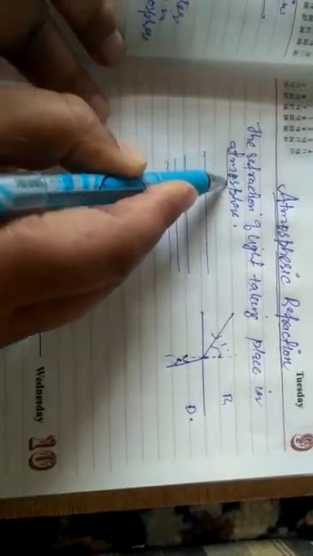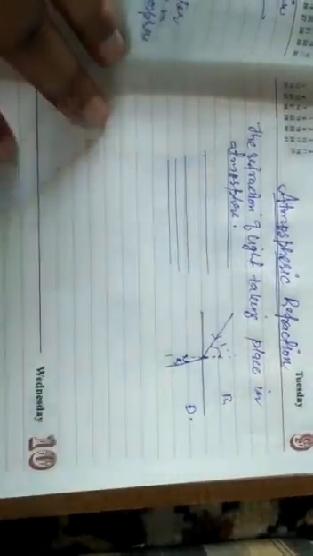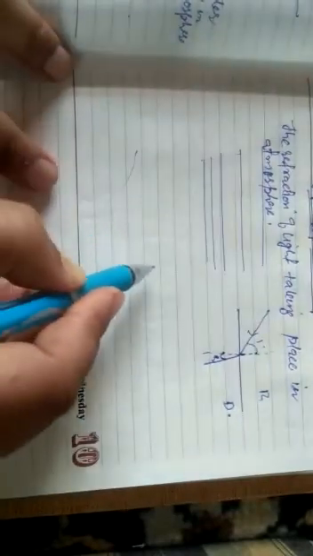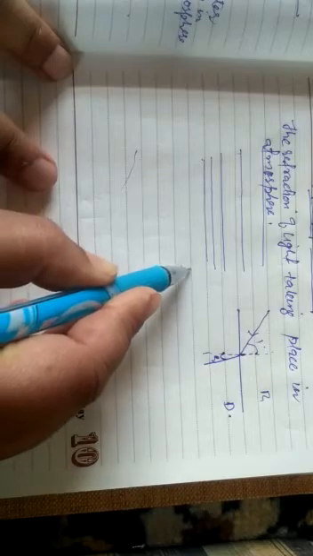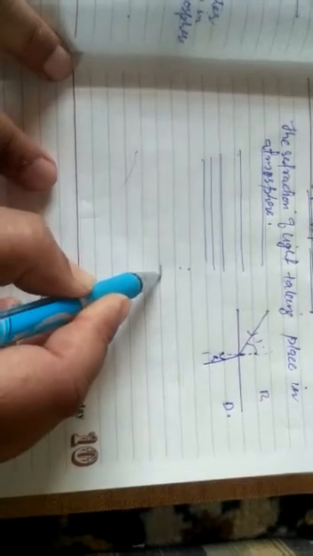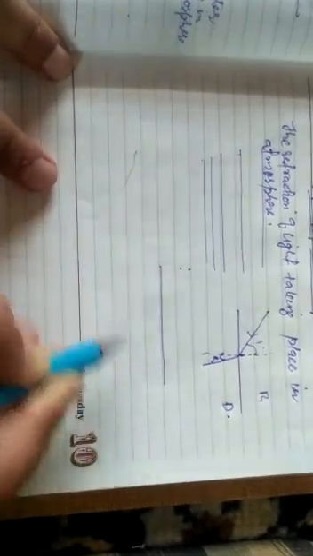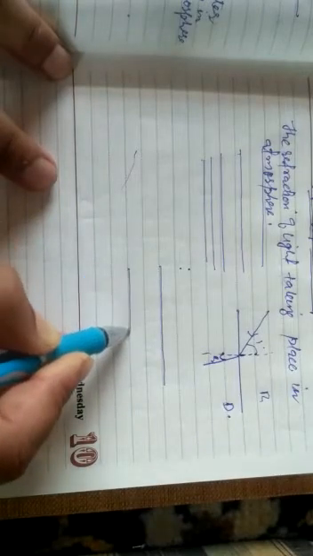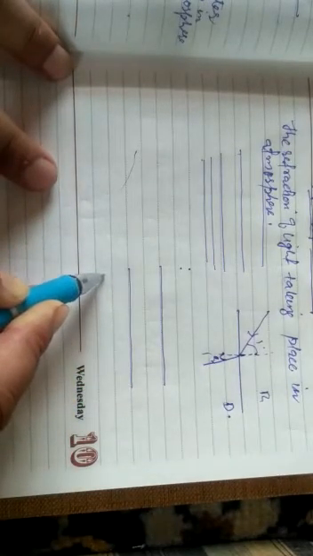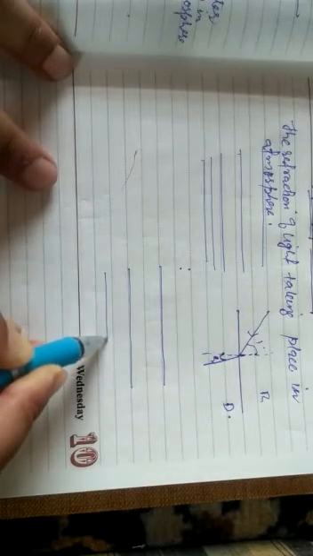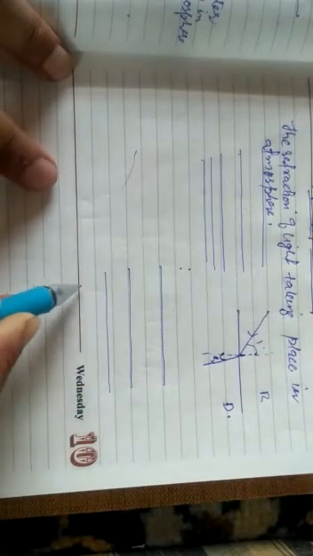I will place layers here like this. If we take this as a layer, then this is another layer, then I will take another layer here, and then another layer here.